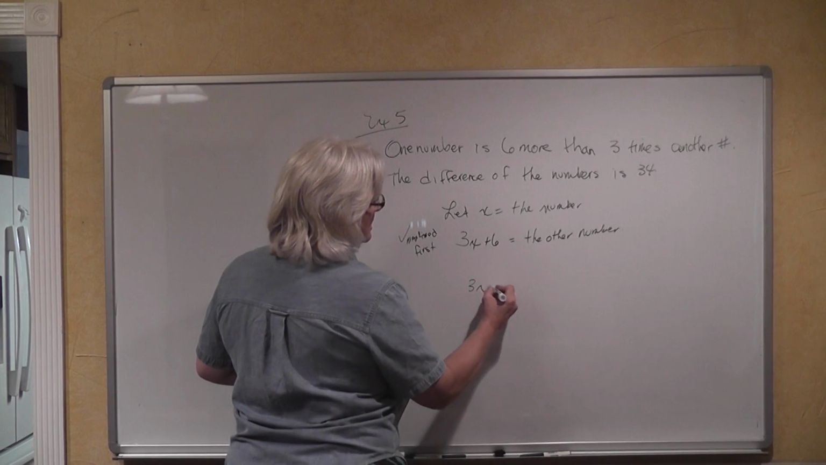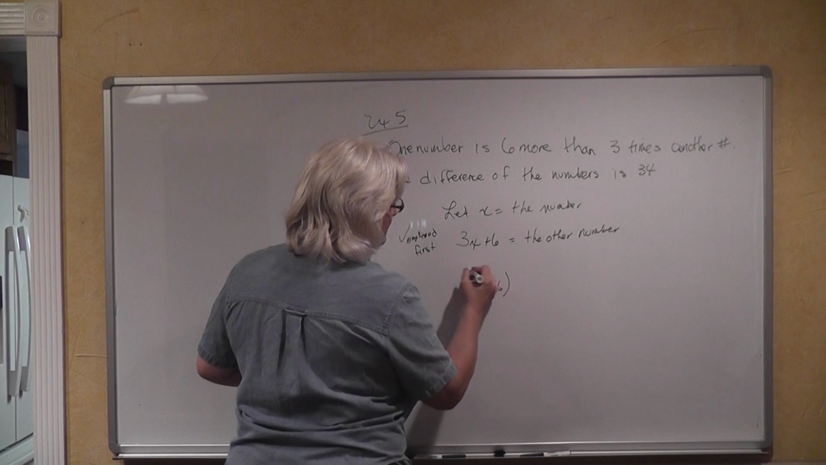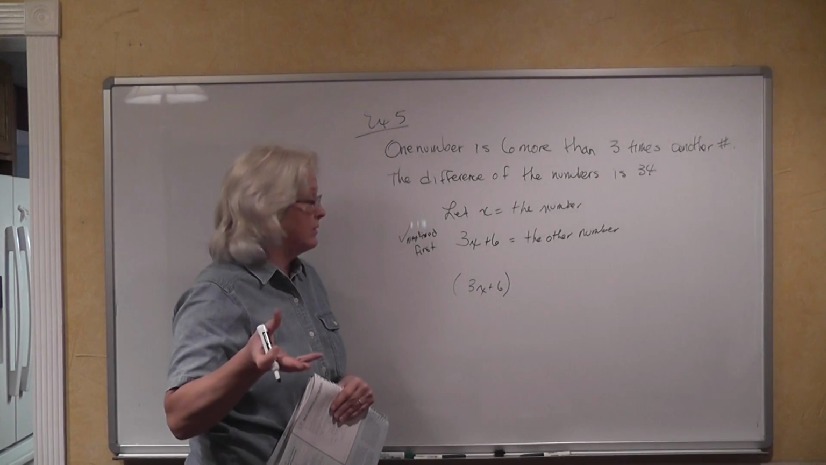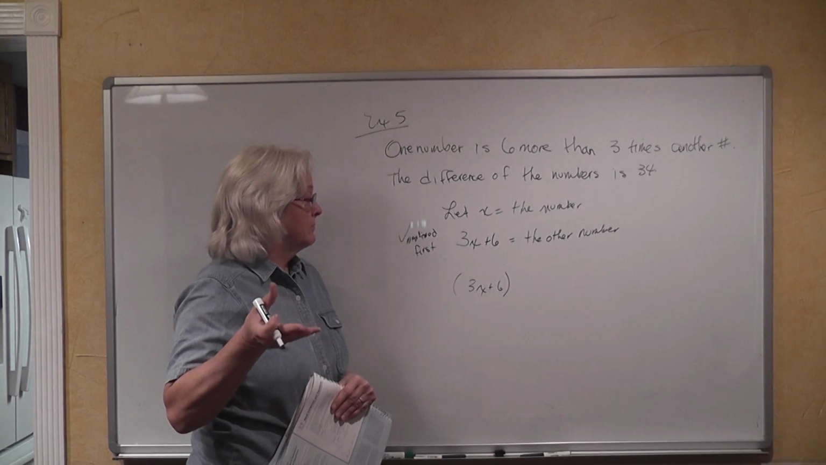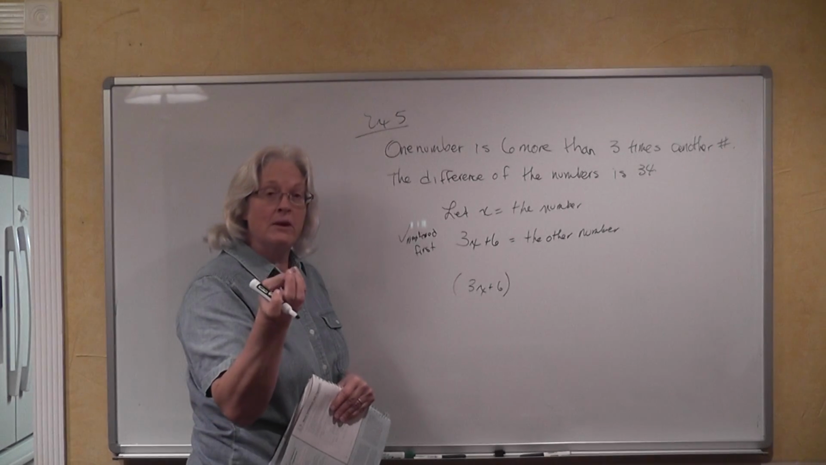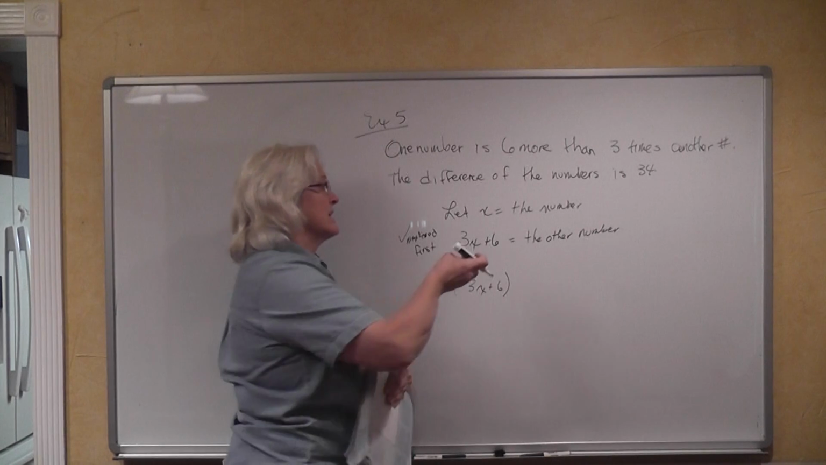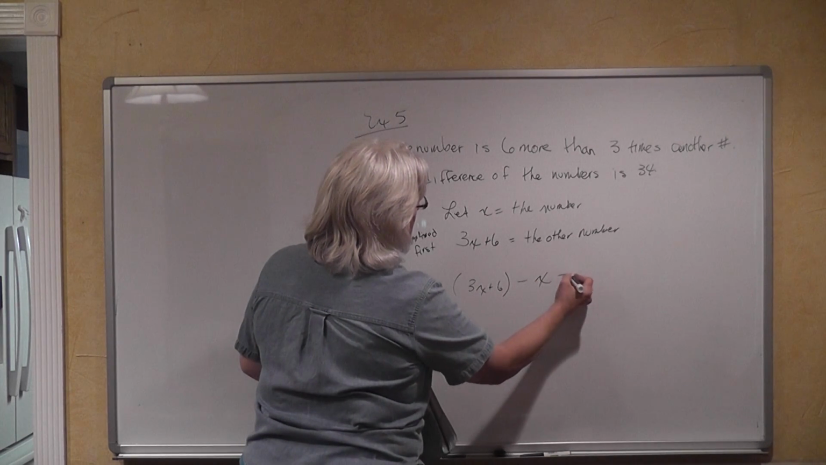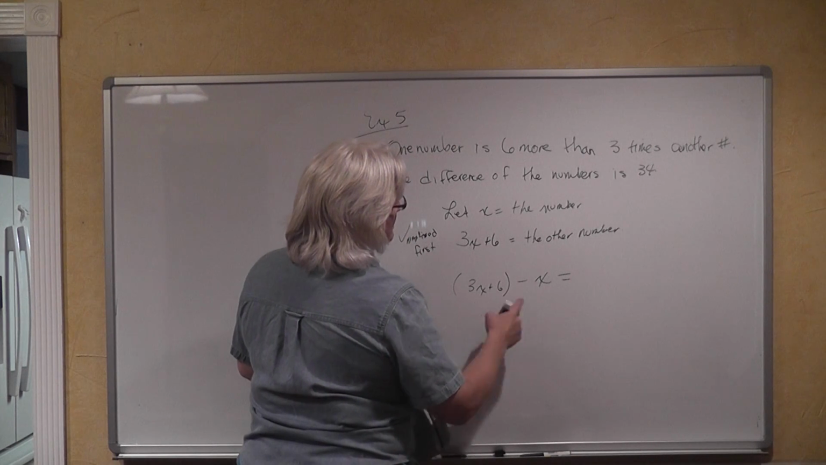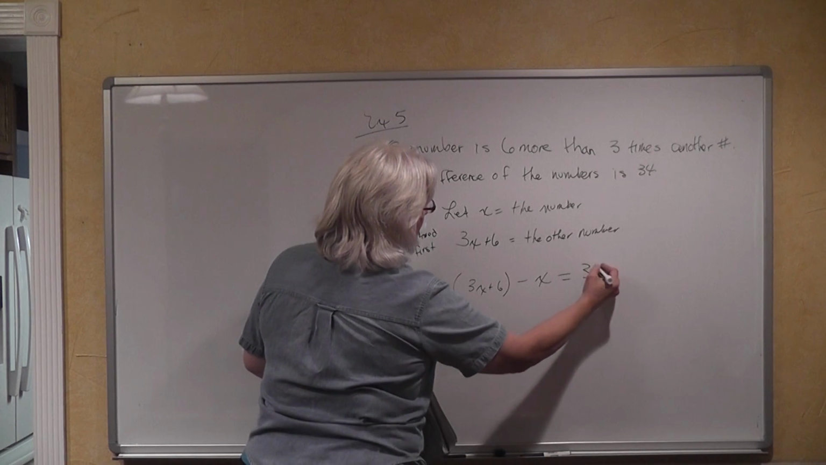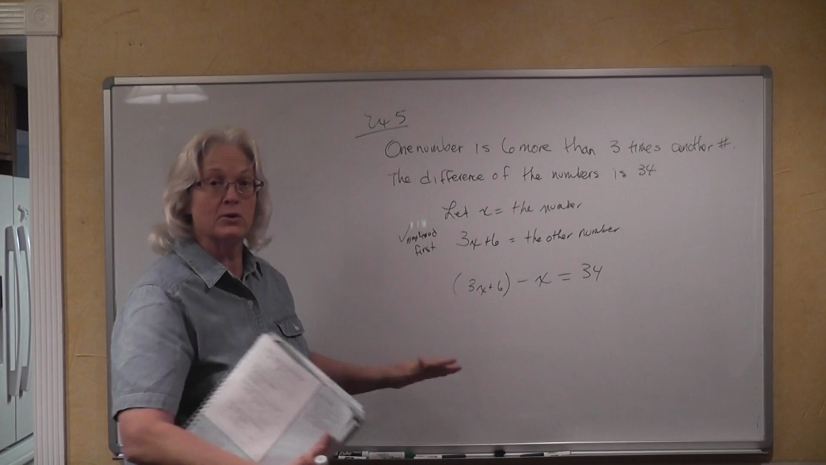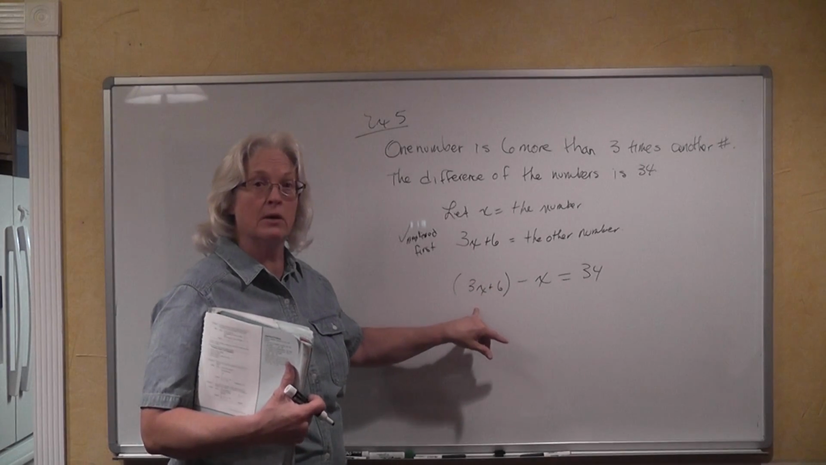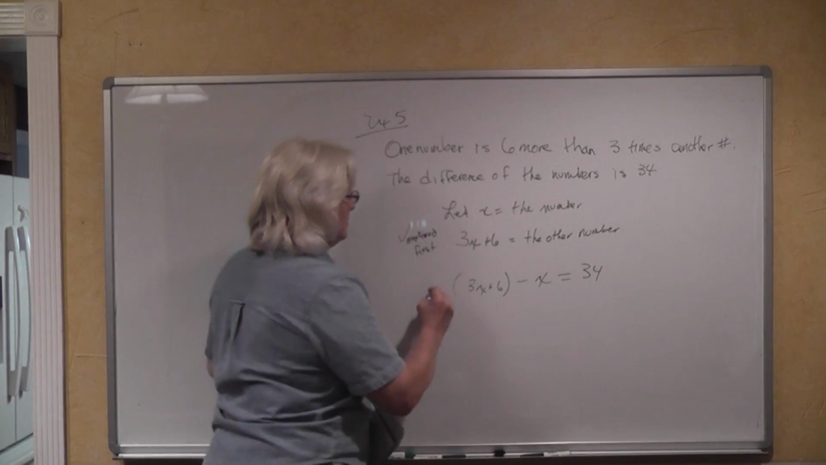So we have the first number, and go ahead and put it in parentheses. It makes it clear that you are taking every bit of that information, the 3x plus 6, to describe the number. Difference is subtraction. The difference of the numbers is 34. This is the first number that is mentioned. It's 6 more than 3 times the other number. This is what they want you to have.